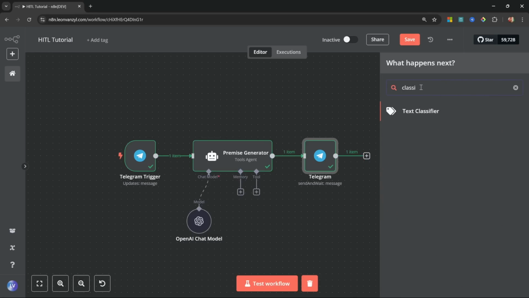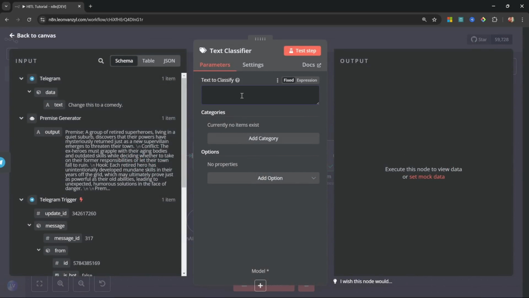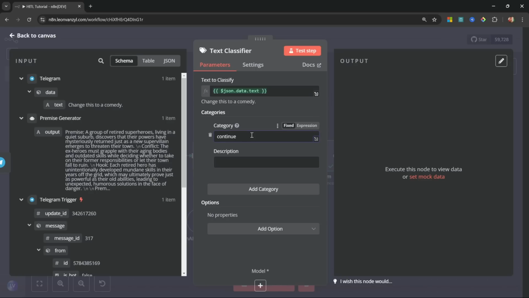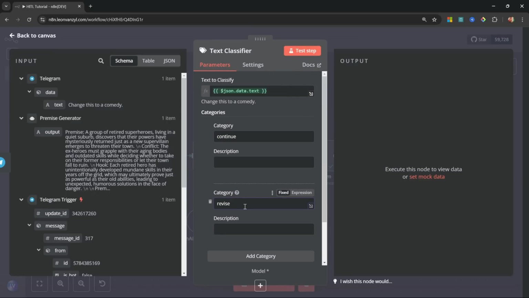So simply search for text classifier. Then we need to provide the text to classify. So we'll simply grab this text that we received from Telegram, like so. And now we have two different categories. One is to continue with the process, and the second is to send a revision. I'll simply call this revise.